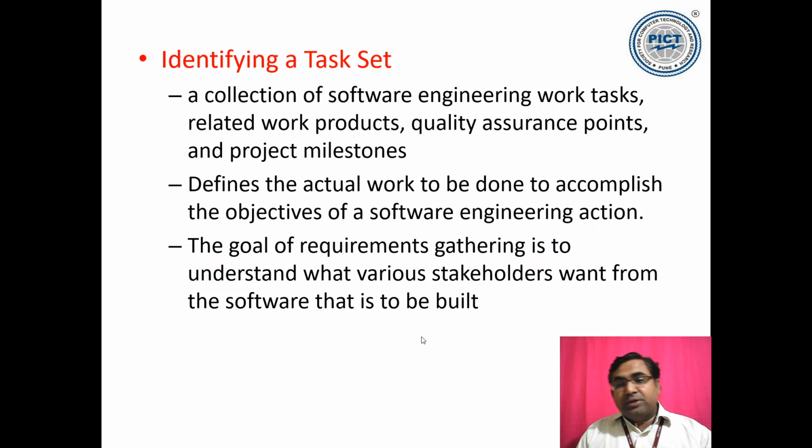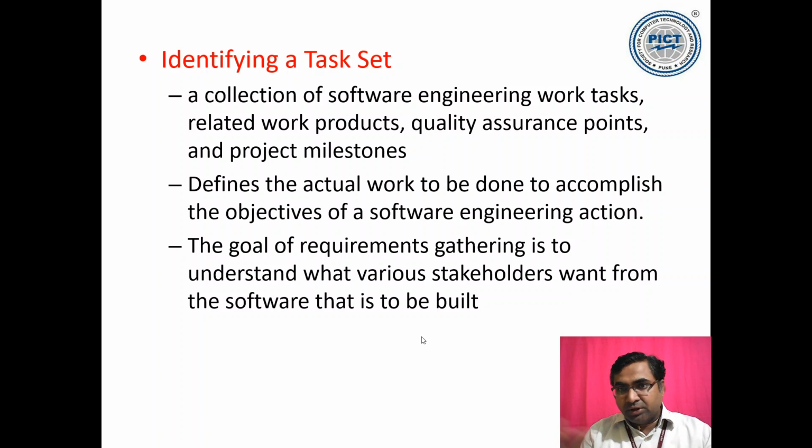So the second activity in this case is identifying a task set. We are seeing the framework activity first. So we have activity, actions, and task set. Now we are looking at the task set. Identifying a task set: a collection of software engineering work tasks related to work products, quality assurance points, and project milestones.